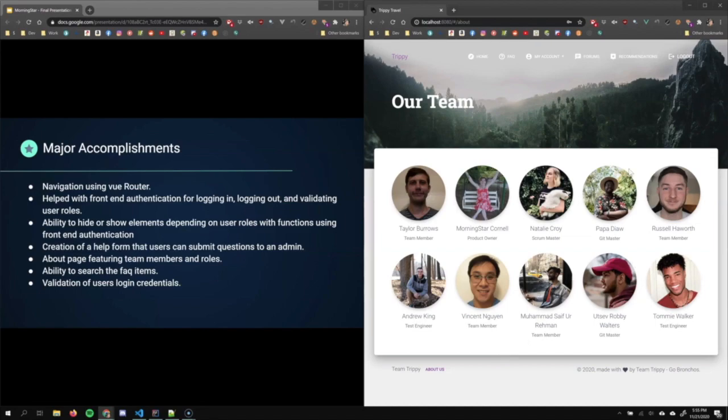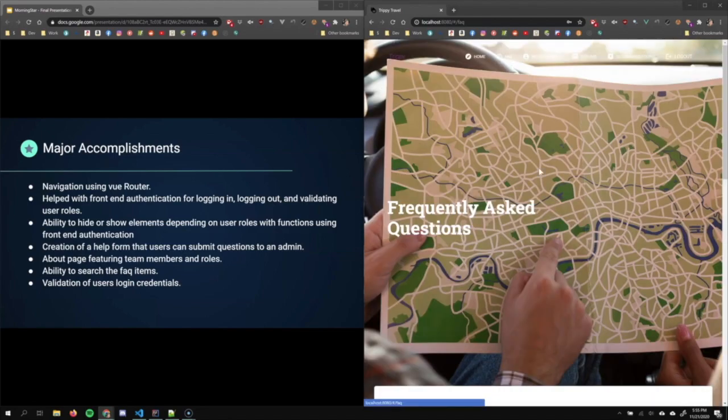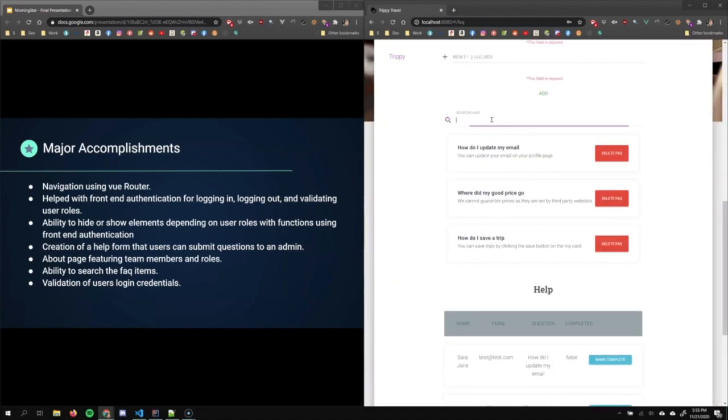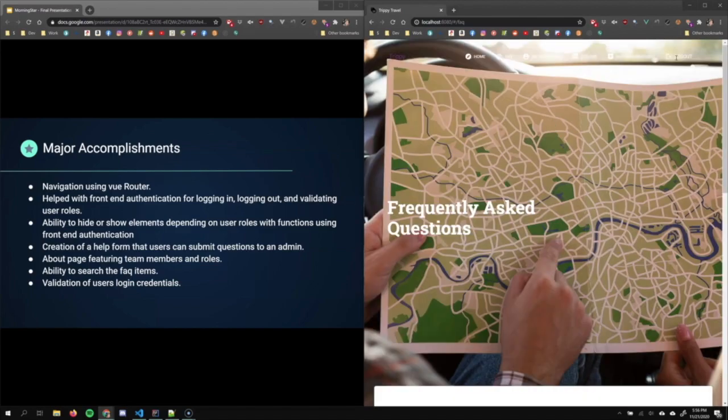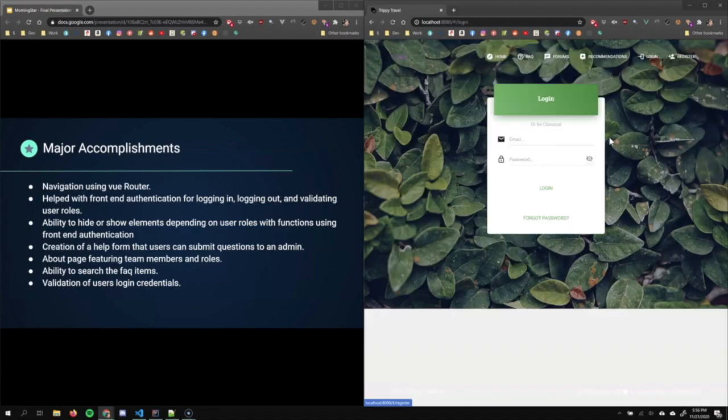And the ability to search the FAQ items. So we go back here, we can search for update, we can search for price, it shows, and then validation of users' login credentials.